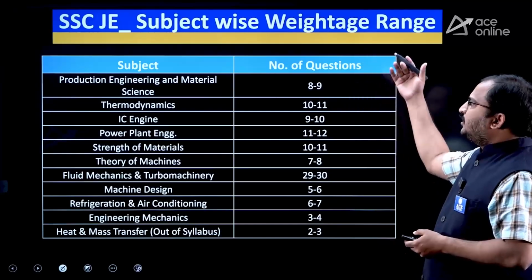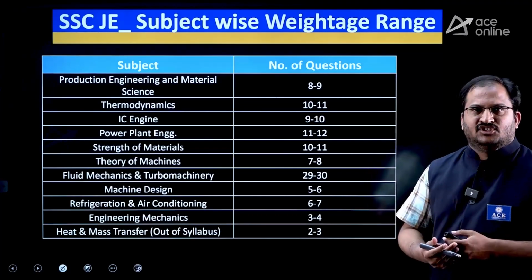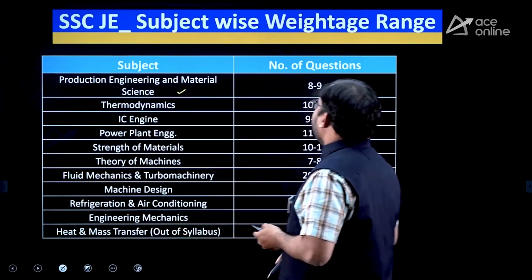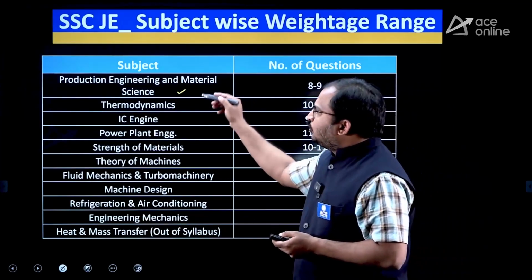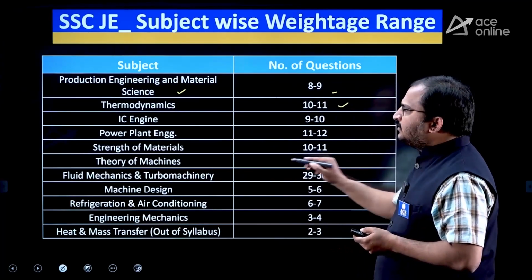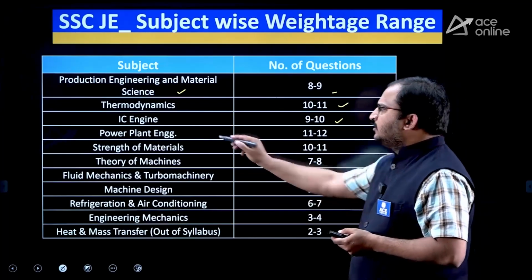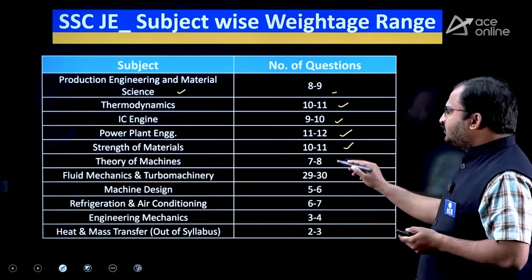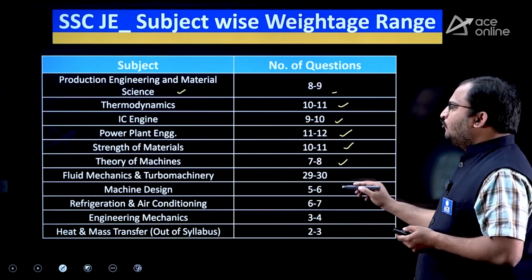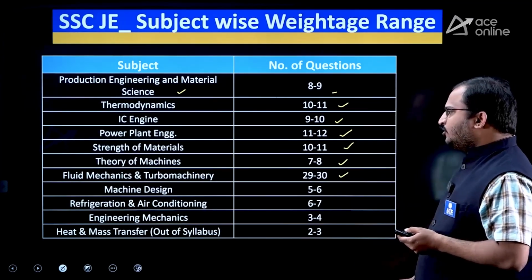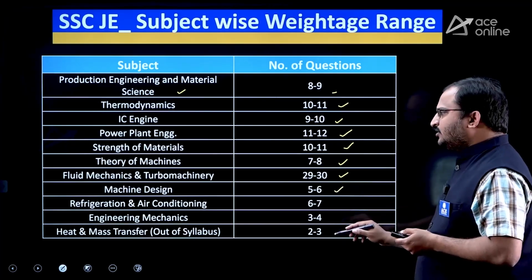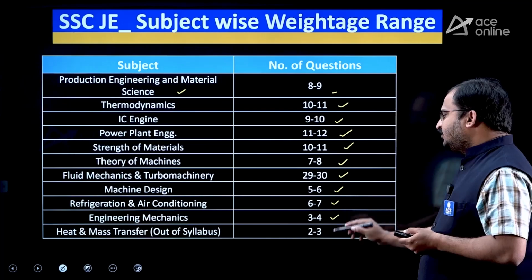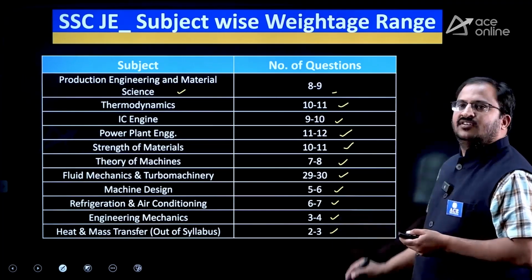Now, coming to the subject-wise weightage for mechanical engineering students. Production engineering and material science 8 to 9 marks, thermodynamics 10 to 11 marks, IC engines 9 to 10 marks, power plant engineering 11 to 12 marks, strength of materials 10 to 11 marks, theory of machines 7 to 8 marks, fluid mechanics and turbo machinery 29 to 30 marks, machine design 5 to 6 marks, refrigeration and air conditioning 6 to 7 marks, engineering mechanics 3 to 4 marks, heat and mass transfer 2 to 3 marks.